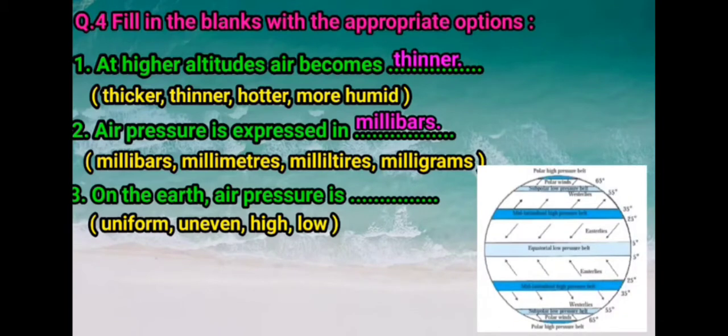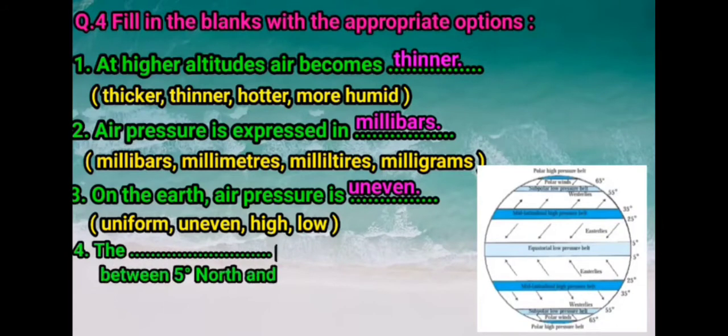So children, we had learned air pressure is not found uniform on all the places on earth's surface. The air pressure is found to be high in some regions and low in some other regions. Therefore, air pressure is uneven on the earth's surface. So the answer of this question is uneven.